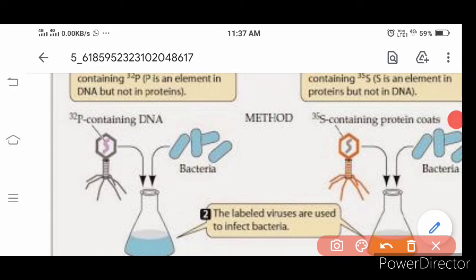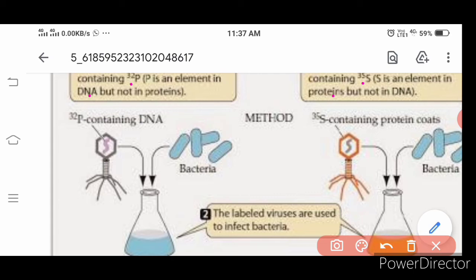Follow? For that, they are using radioactive labels P32 and S35. P32 can incorporate itself into the DNA. P32 will get attached to DNA. S35 will attach only to protein, not to DNA. So that is the first step.